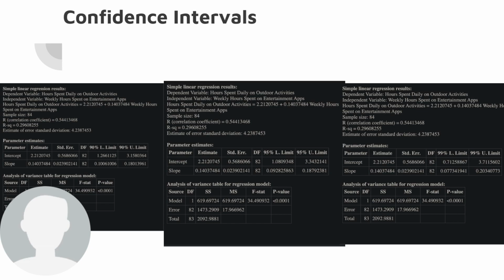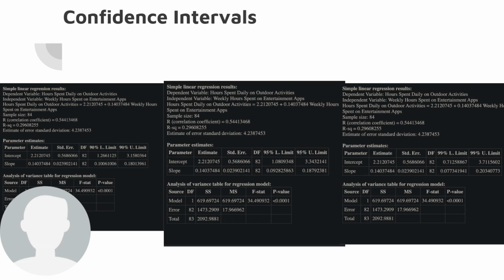Now our 95% lower limit was 1.08, and our upper limit is 3.34. And here we see a very slight difference in our upper and lower limits from 90%. And that's just due to us having to be 5% more confident than before. Now, at 99%, we expect to see the largest range, which we do, with our lower limit at 0.7125 and our upper limit at 3.71.